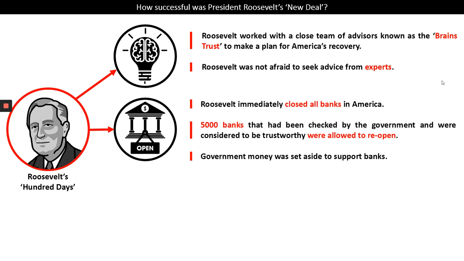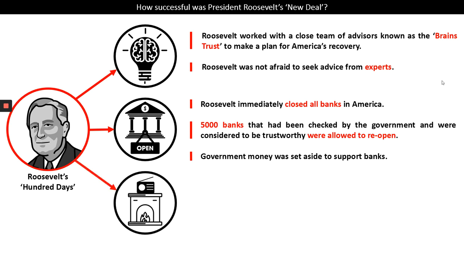Secondly, he closed all the banks in America. Huge number of banks had gone bankrupt in the start of the 1930s. He closed all of the banks, and then what he got the government to do was to check these banks. 5,000 of these were then allowed to reopen, but only the ones that were trustworthy and stable. He also put money aside to support these banks in the hope that people would begin trusting the banks again, putting their money back into the banks, and that would enable banks to give loans to businessmen and get America's economy going again.